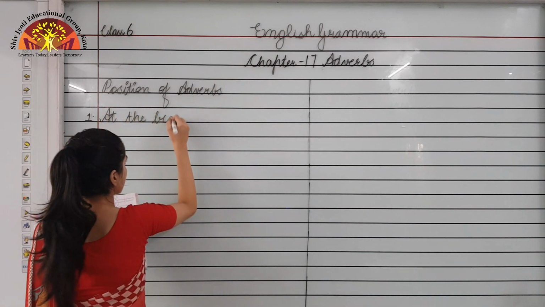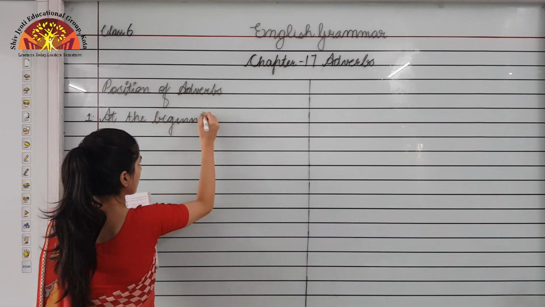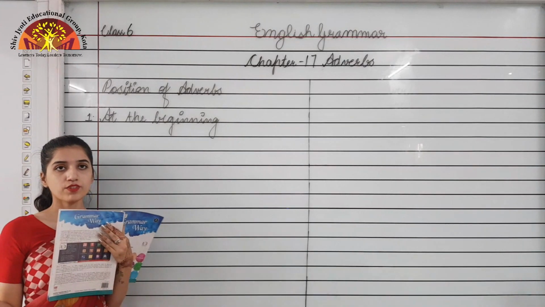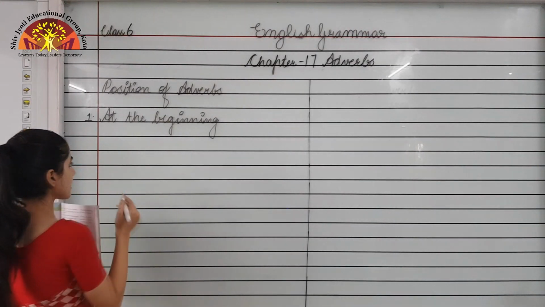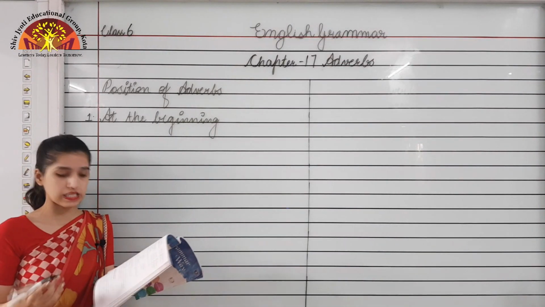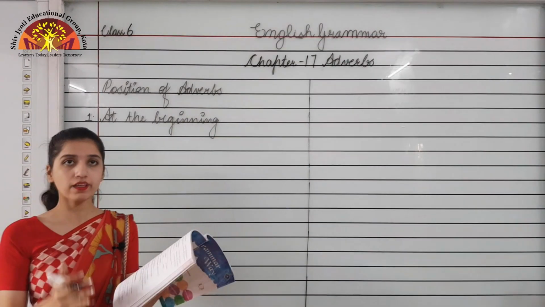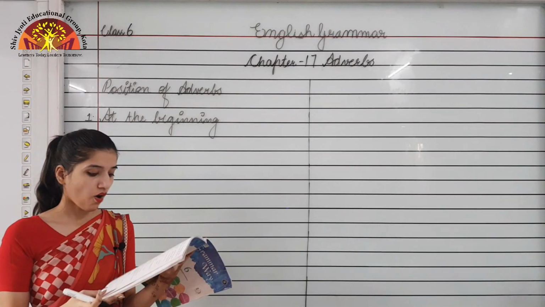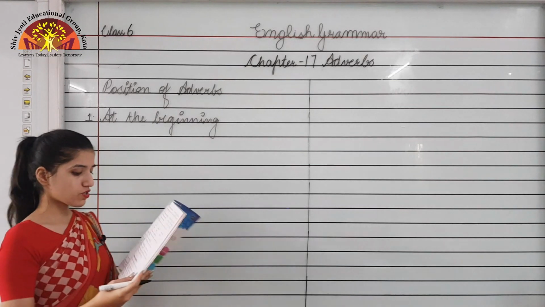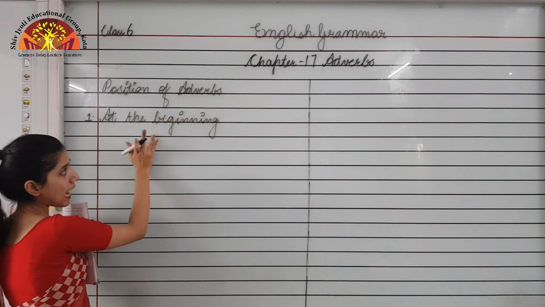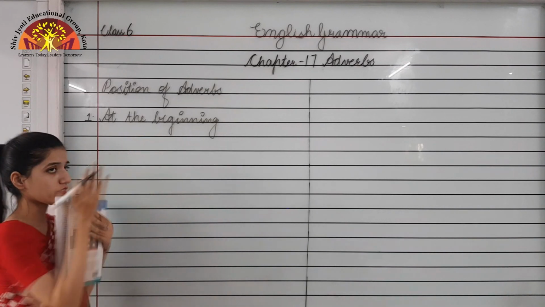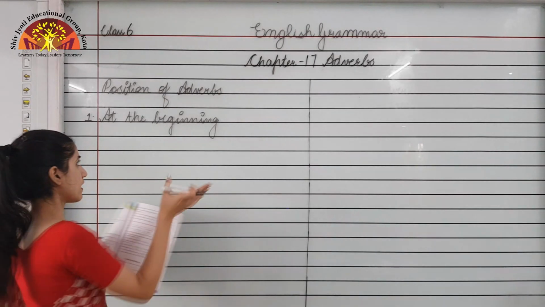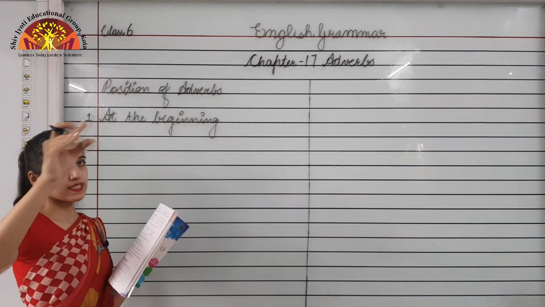In your book it is written that adverbs that refer to manner, place and time are used at the beginning of a sentence.